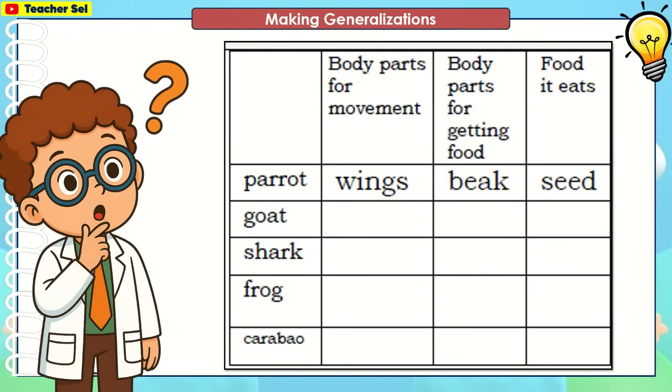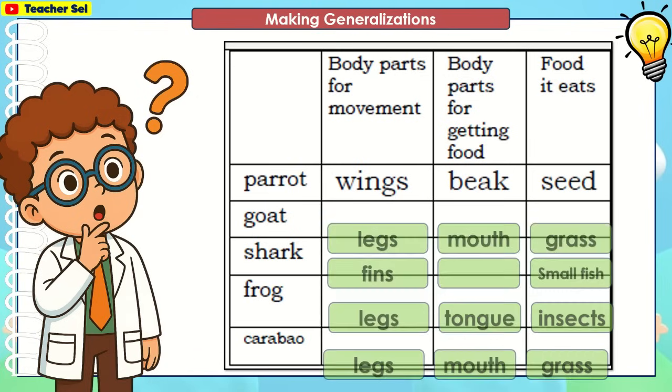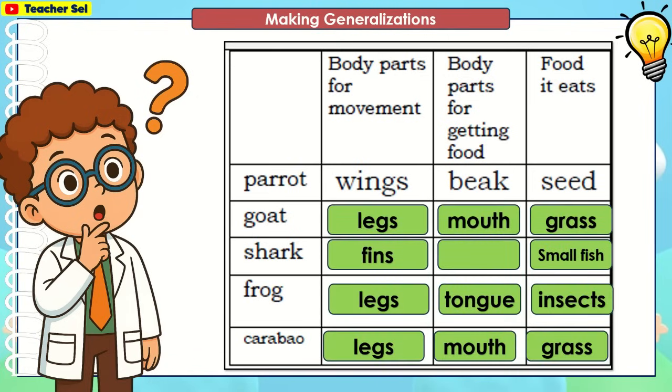Here are the correct answers. For goat: legs, mouth, grass. Shark: fins, mouth, small fish. Frog: legs, tongue, insects. Carabao: legs, mouth, grass.